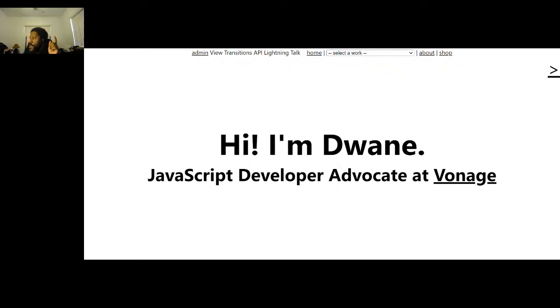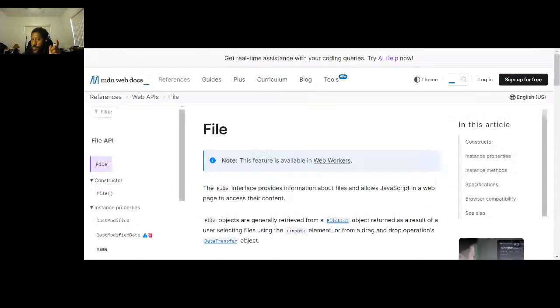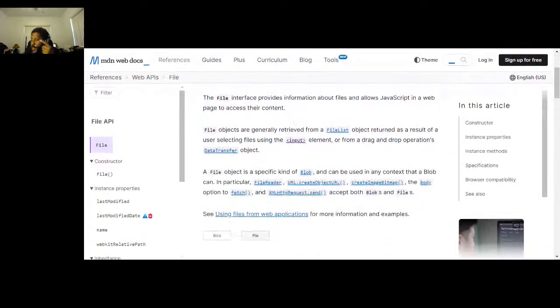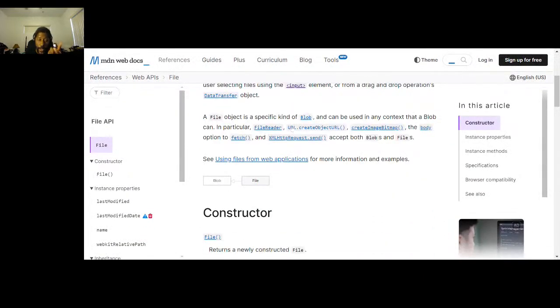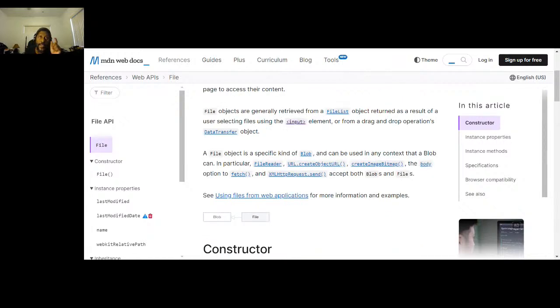All right, back to what I was talking about. I'm using the drag and drop API, and when somebody drags and drops a file, I use the file API that you can see here to get access to the contents of that file, the video that I'm looking for. Cool. And then I take that, make a blob, and make that the source of the preview video. So let me do that part of it.